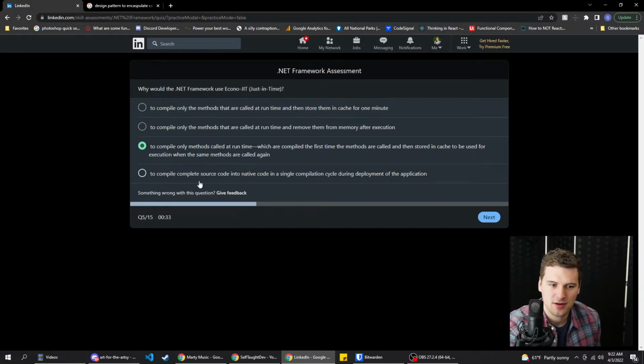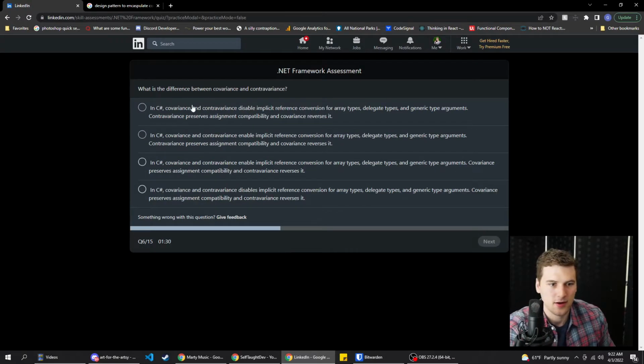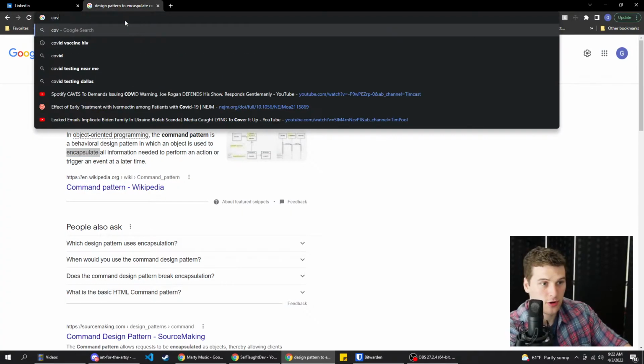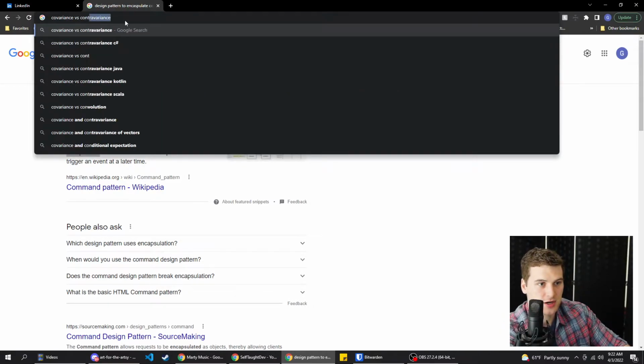To compile complete source code into native code. That seems like too much to be just in time. So we're going to go with this one. All right, cool. What's the difference between covariance and contravariance? Let's do covariance versus contravariance.